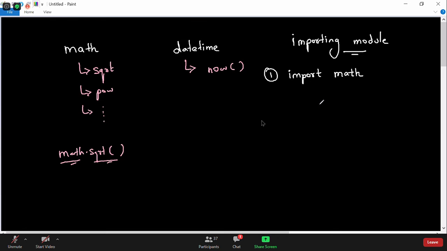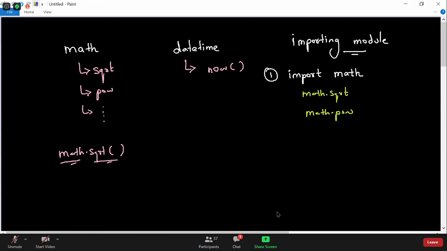Not all mathematical functions, you can say, Nagaraj, all functions present in the math module. Okay, all functions present in the math module will be available to you now. Then how to use them? You can use them using this approach. You can use them math.sqrt. Okay, you can use them math.sqrt. You can use them math.pow. So you can use any of the functions, something similar.